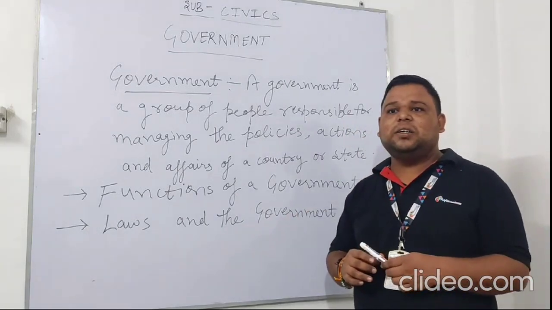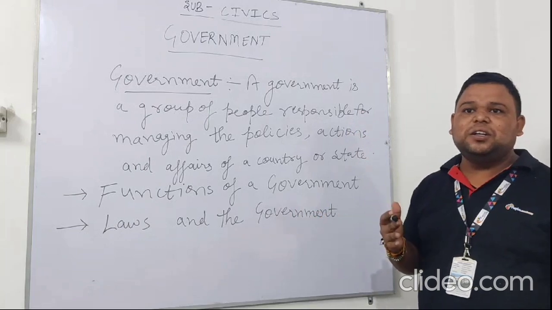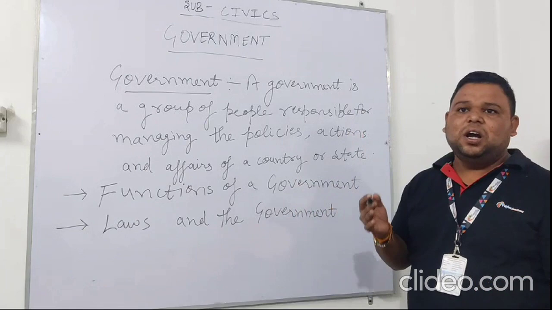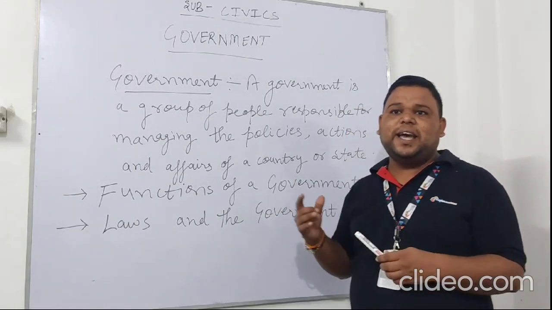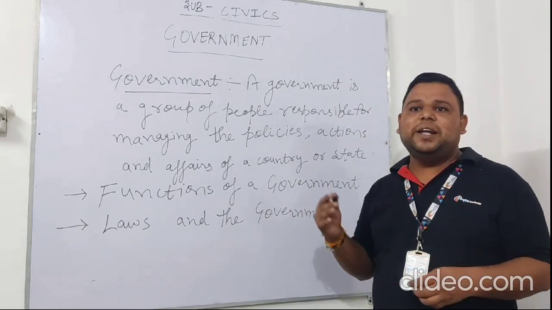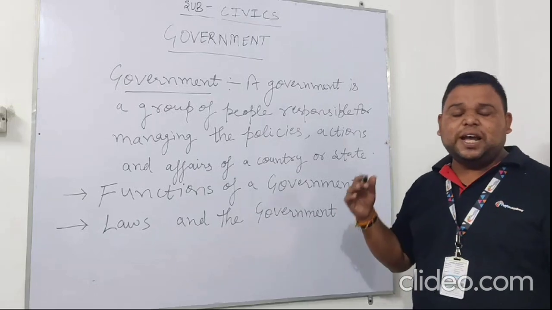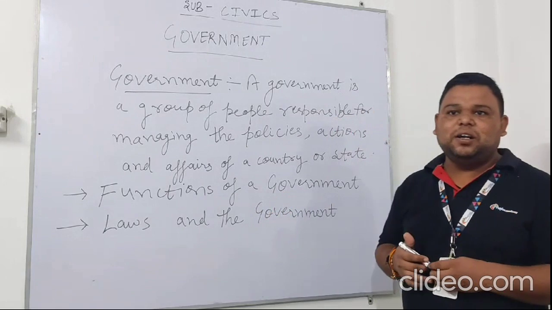The laws of the government. A government has the power to make laws for the people residing in the country. These laws allow it to rule efficiently. A government also has the power to enforce the law. It takes action against those found breaking the rules. For example, India has a law against drinking and driving. According to this law, anyone who is caught drinking and driving can be fined or punished.